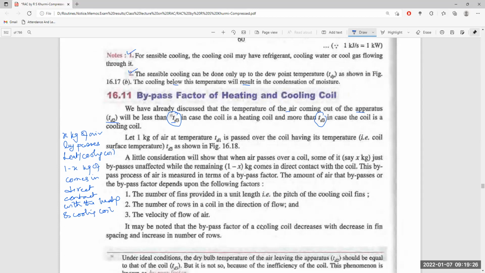Now, this bypass process of air is measured in terms of bypass factor. Some air comes in contact with the heater and some does not. This is defined as the bypass factor.